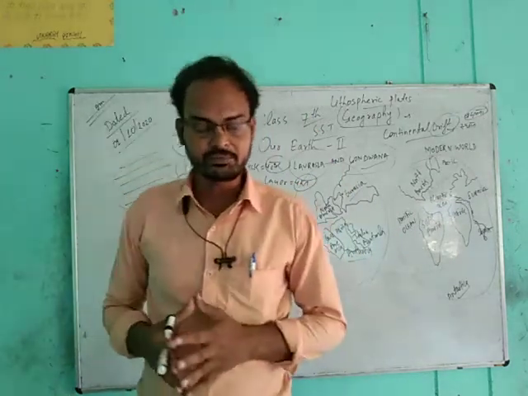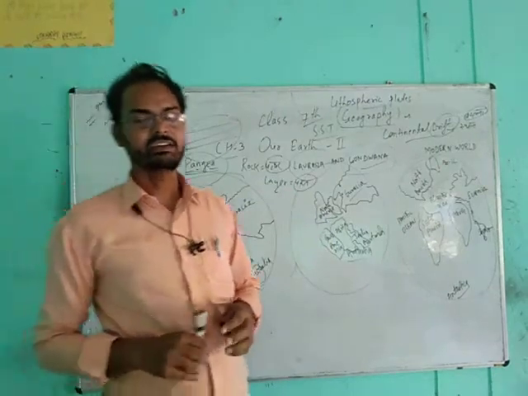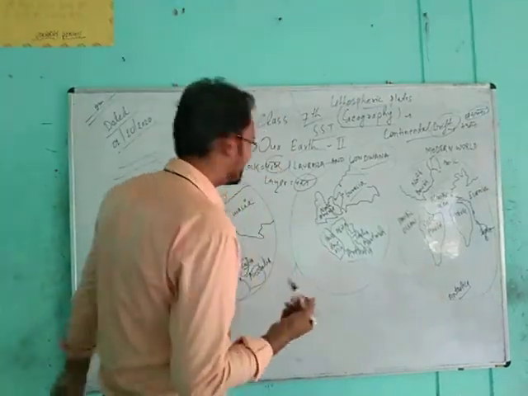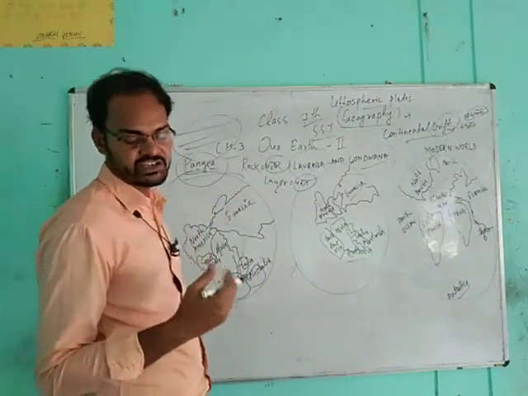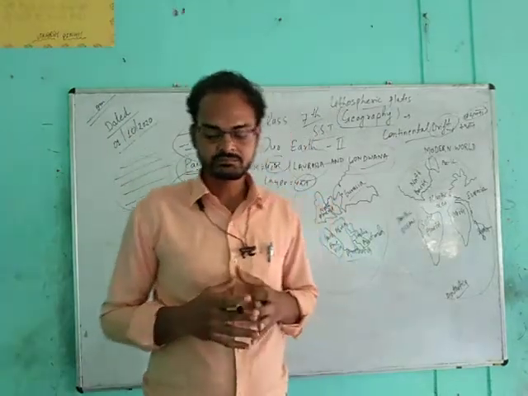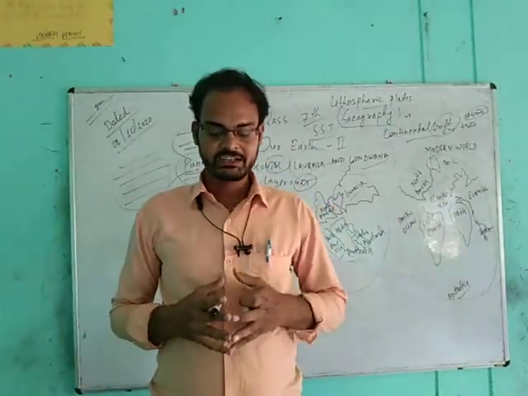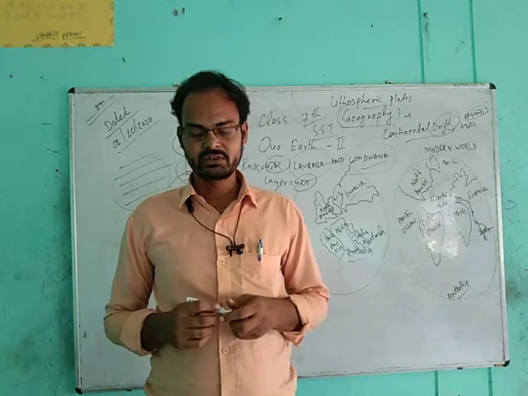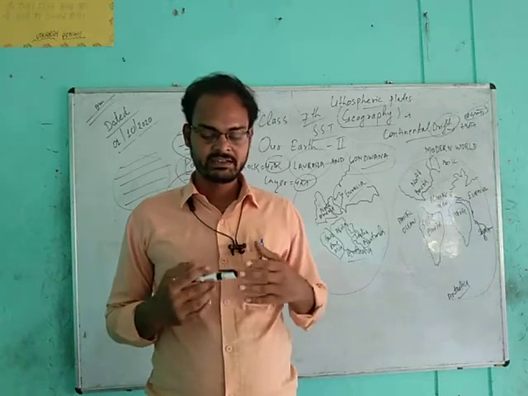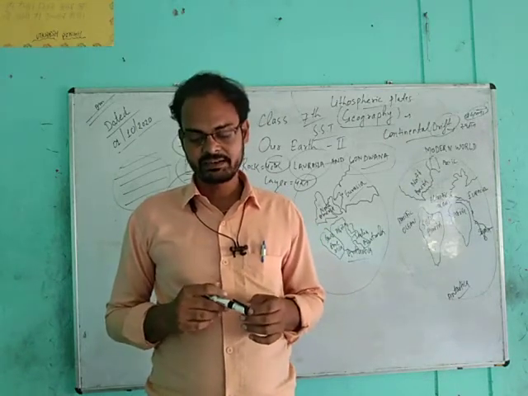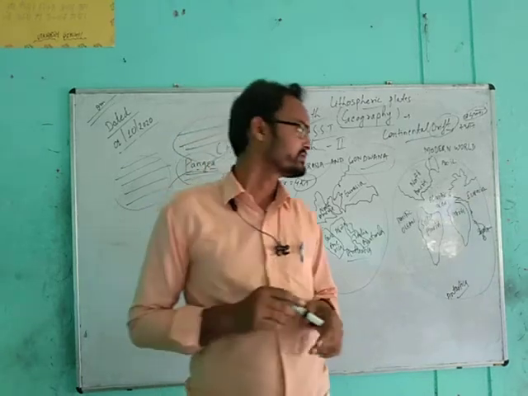So students, the theory of plate tectonics was put forward in 1948. So there is another theory, plate tectonics. According to this theory, the earth crust is made up of rock plates known as lithospheric plates. There are 7 major lithospheric plates and some minor ones which are always in motion.